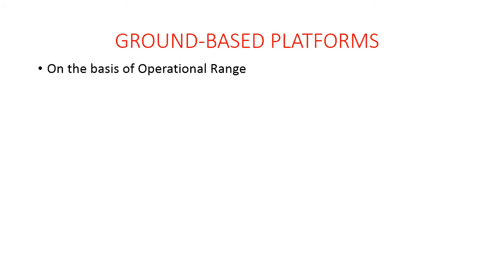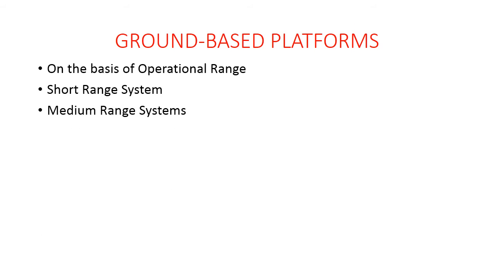Next, let us see the ground based platform on the basis of operational range. The first is the short range system. It operates at a range of around 50 to 100 meters with a panoramic scanning system. Next is the medium range system. It operates at a distance of 150 to 250 meters, achieving very high accuracy in high definition surveying in 3D modeling applications.